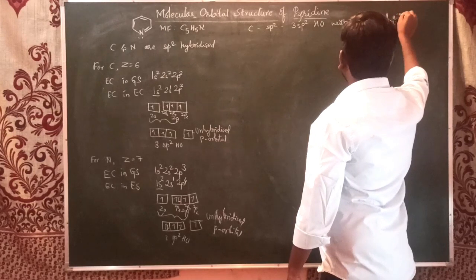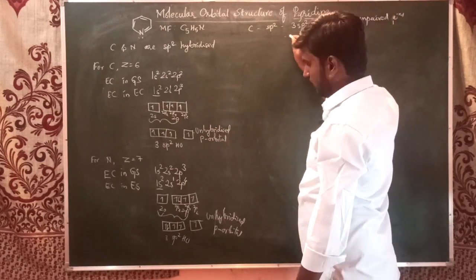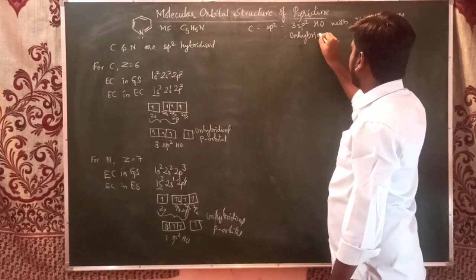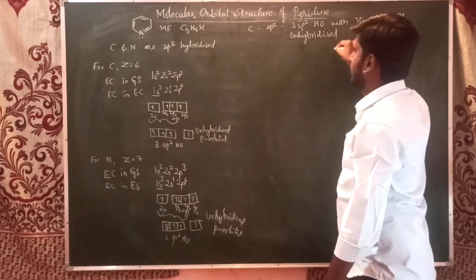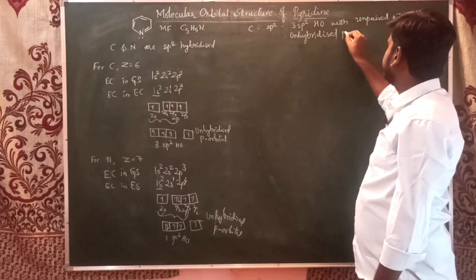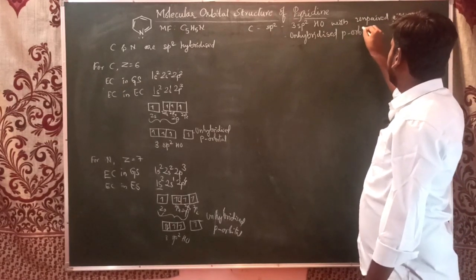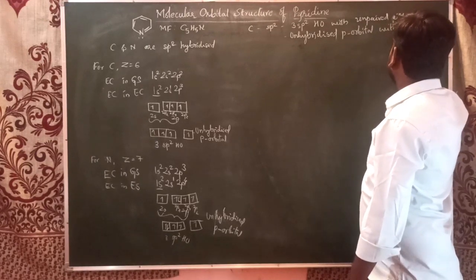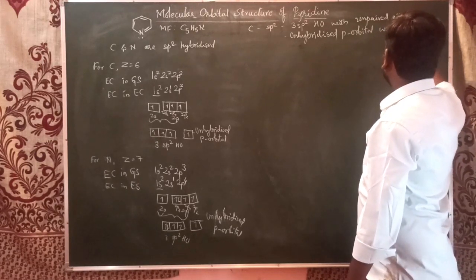There is also one unhybridized p orbital, which is also with an unpaired electron.